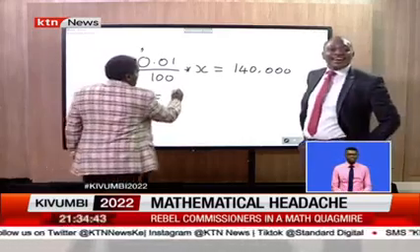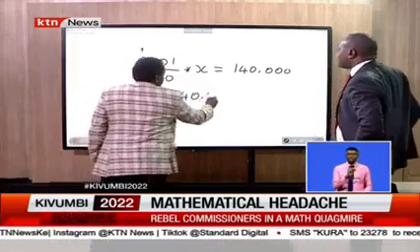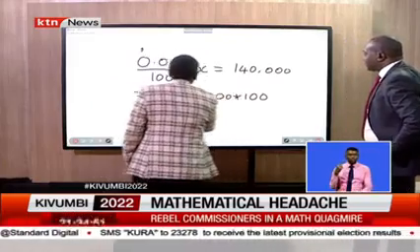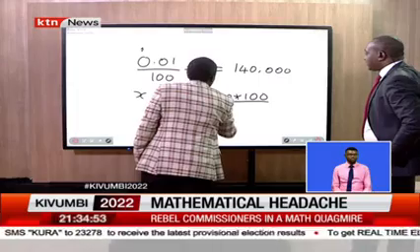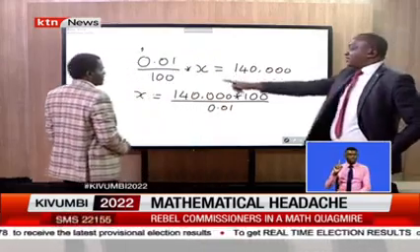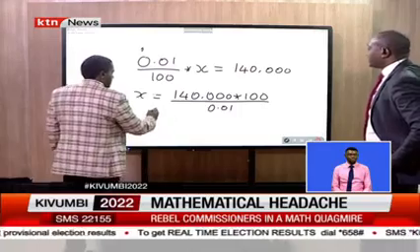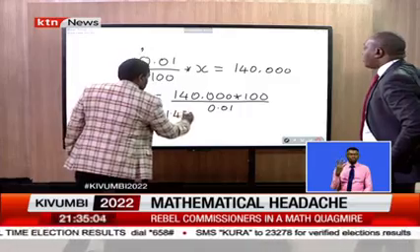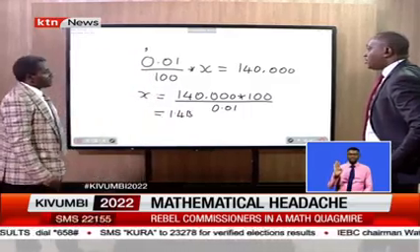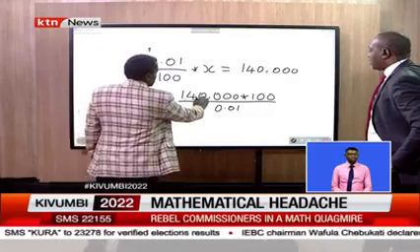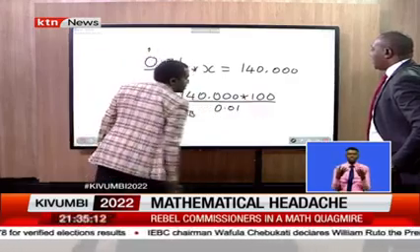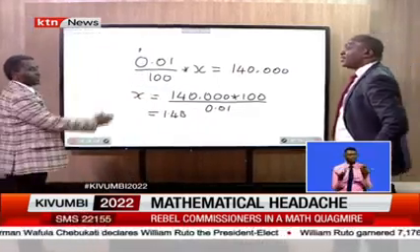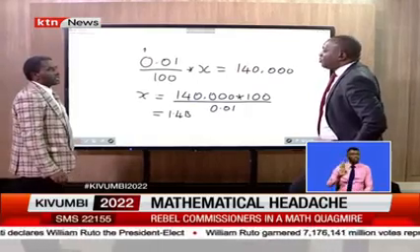X would be 140,000 times 100, then you divide by 0.01, to get X. Simple math gives you 1.4 billion. Because these are how many zeros? You see, these are 1, 2, 3, 4, 5, 6, then you'll be adding other two. So 1.4 billion valid votes should have been cast.